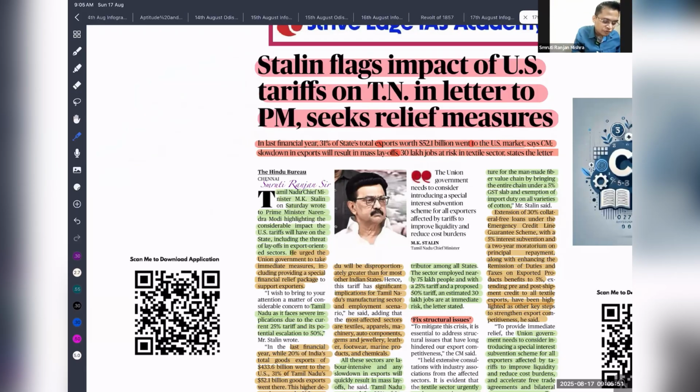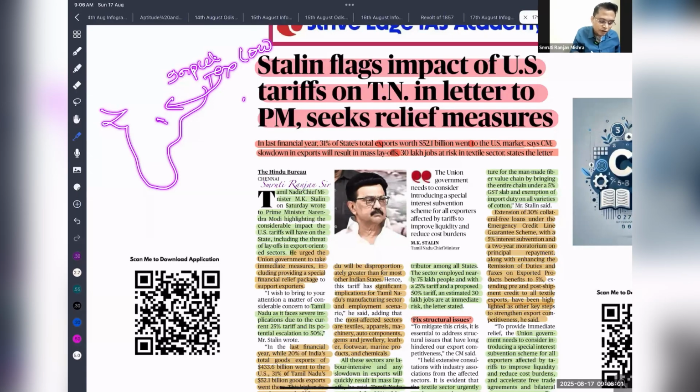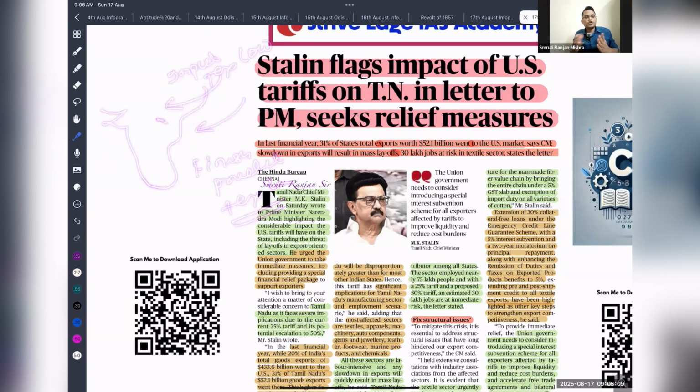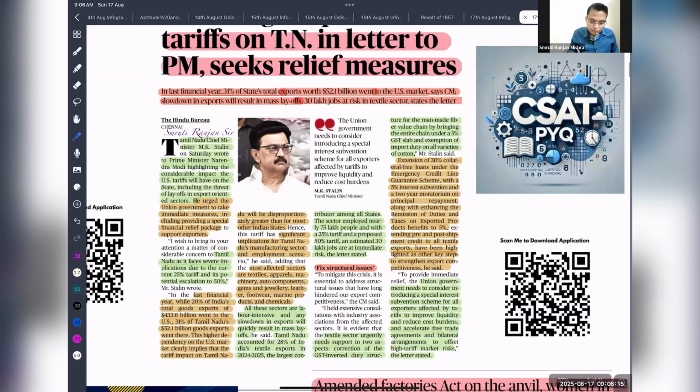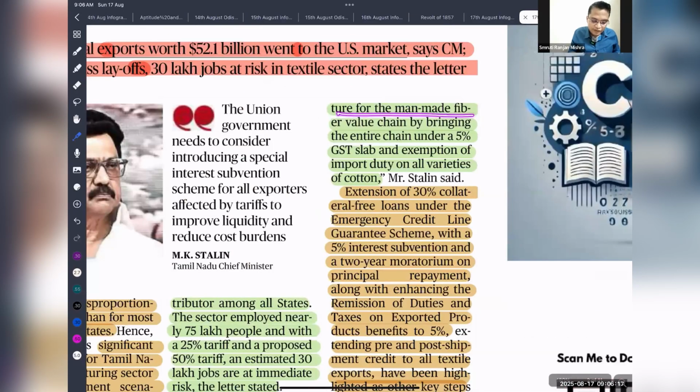To promote export, what should be our duty structure? Let's say India wants to promote its textiles, so we need to have the input tax low and the finished product tax should be high. But what is happening in India is completely reverse. That is what is called inverted duty structure. Okay, so for the man-made fiber.